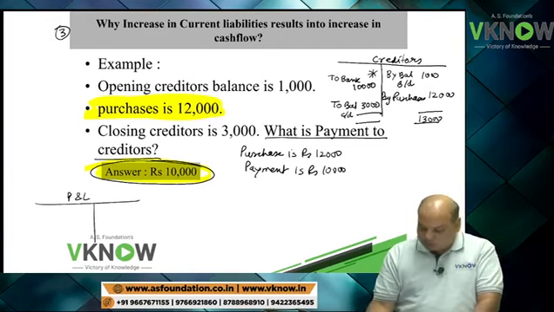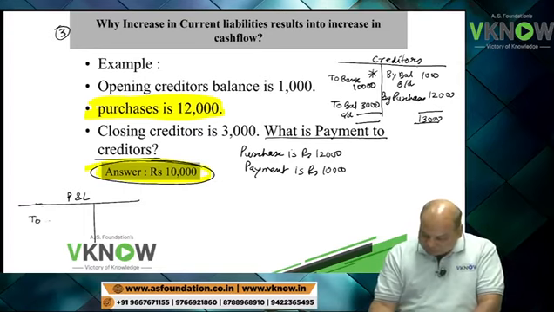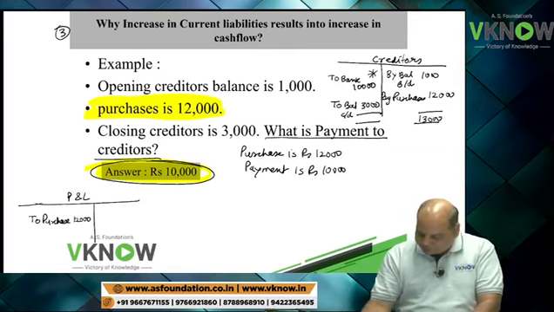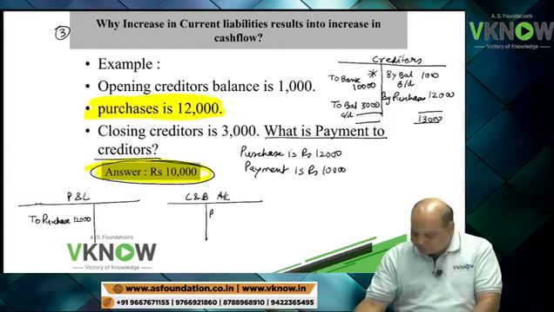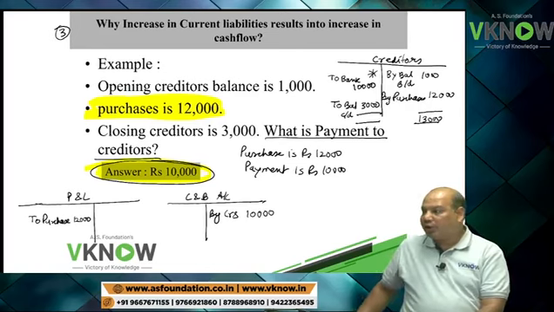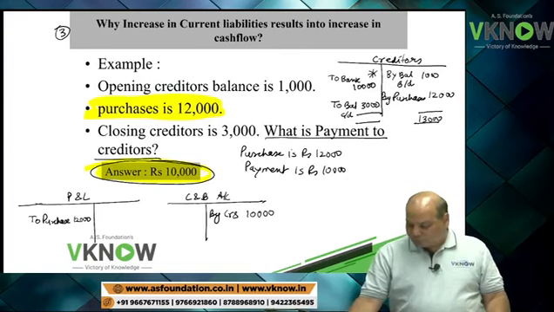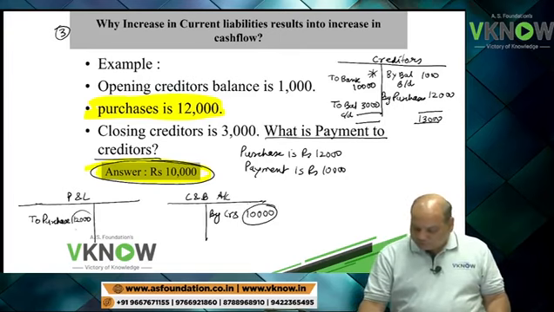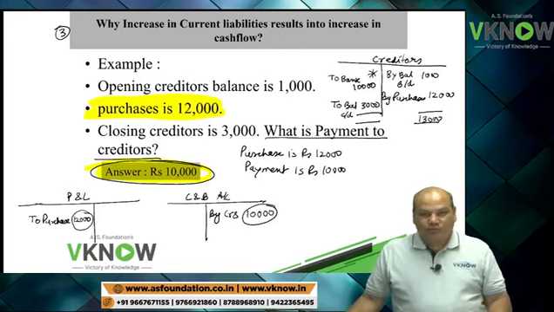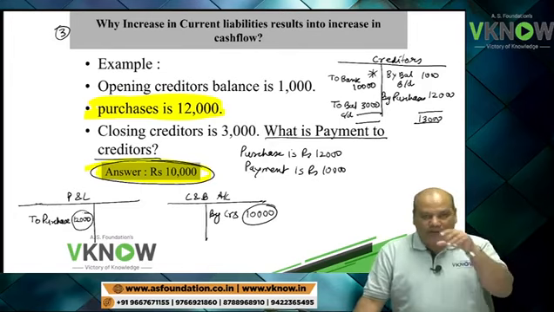Suppose this is the P&L account, debit side, to purchase 12,000, and this is my cash and bank account, credit side, by creditors 10,000. So payment made 10,000, P&L account 12,000. So P&L account has more impact.